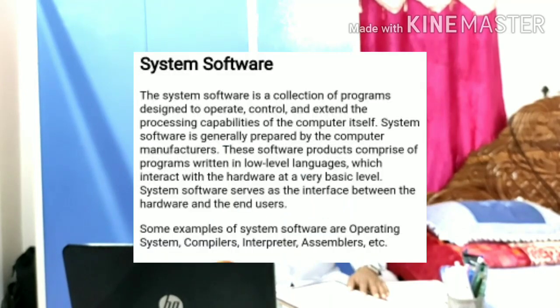There are mainly two types of software present in a computer. What are those? Number 1 is system software and number 2 is application software. What is system software? System software is a collection of programs designed to operate, control, and extend the processing capability of the computer itself. System software serves as the interface between the hardware and the end user. That means without system software, the user cannot use the computer.